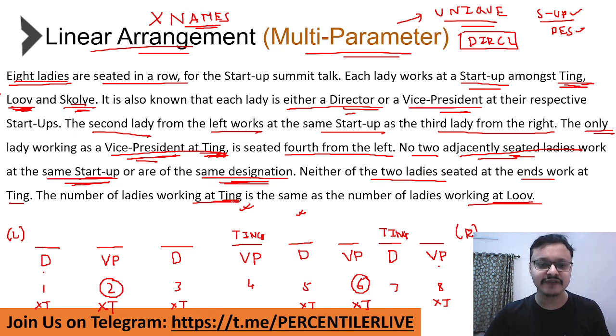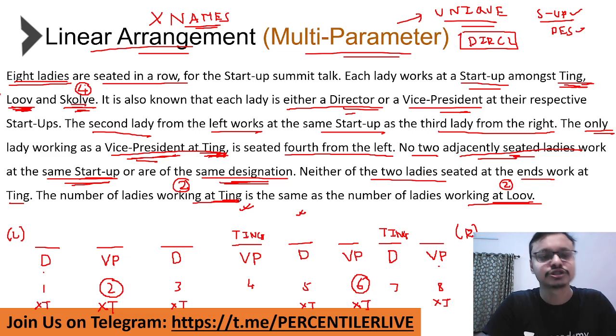So what we've effectively done is identified that out of the 8, there are 2 ladies working at Ting, which means there must be 2 ladies working at Louvre, which automatically means the remaining 4 ladies are working at Skolv.